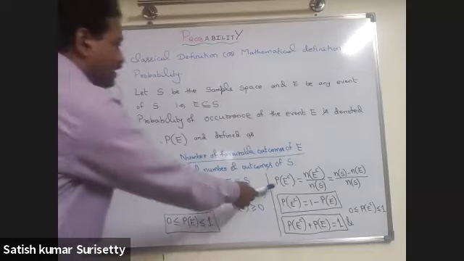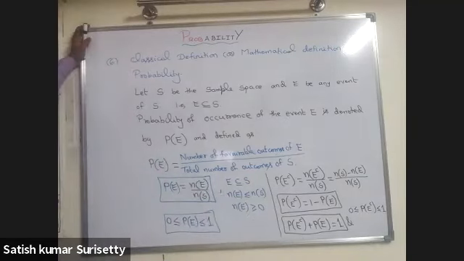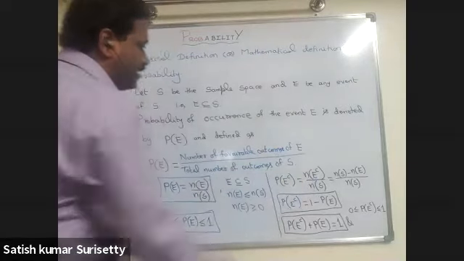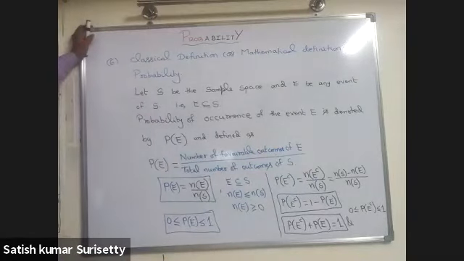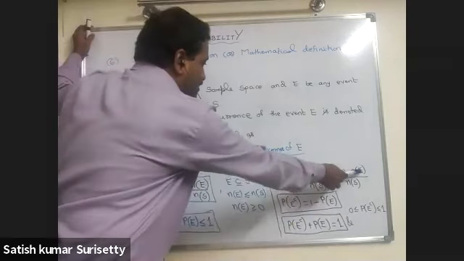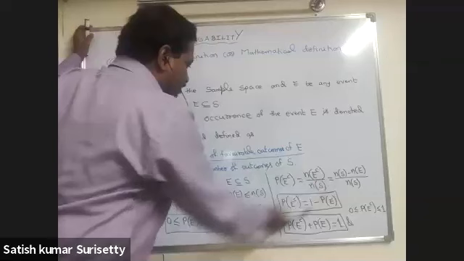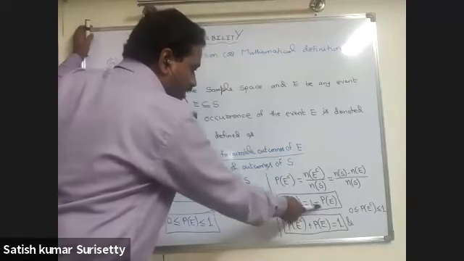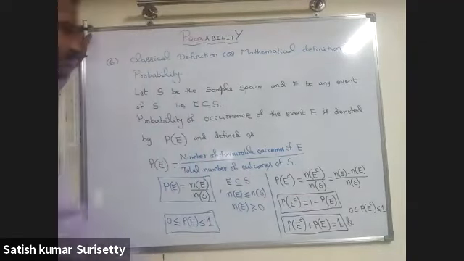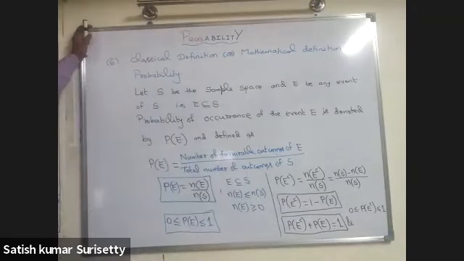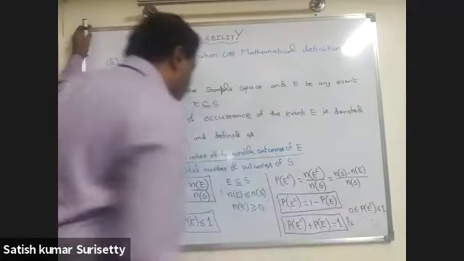Then the probability of non-occurrence of the event E, that is, probability of E complement, is equal to n of E complement upon n of S, which will be the same as n of S minus n of E upon n of S. So if you separate the terms, you get probability of E complement equal to 1 minus probability of E. That is, probability of E complement plus probability of E equal to 1. Also, probability of E complement lies between 0 and 1.